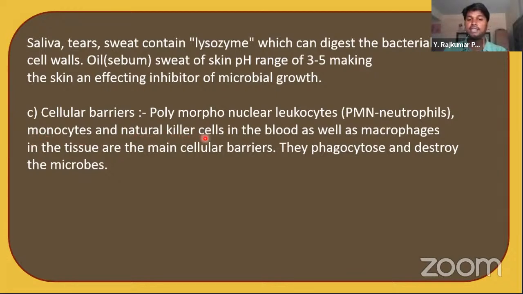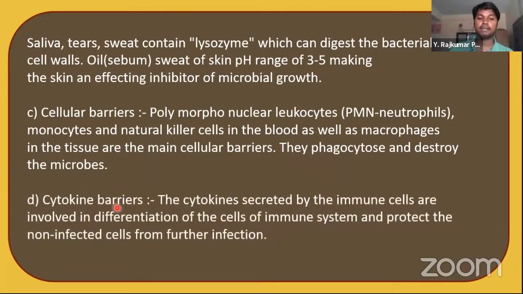Monocytes and natural killer cells in the blood, as well as the macrophages in the tissues, are the main cellular barriers. They phagocytose and destroy the microbes. So what do they do? They engulf the bacteria and they kill it. If the bacteria or the disease causing organism reaches the blood, these cells help in attacking them.